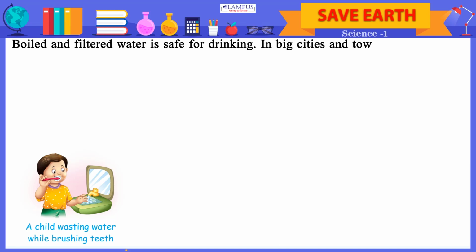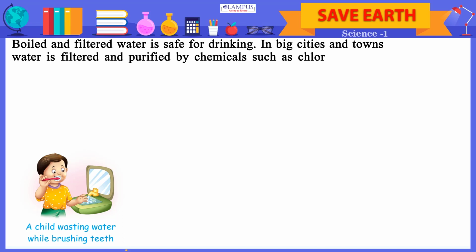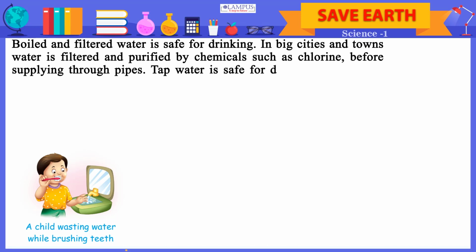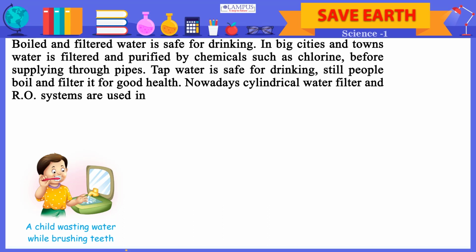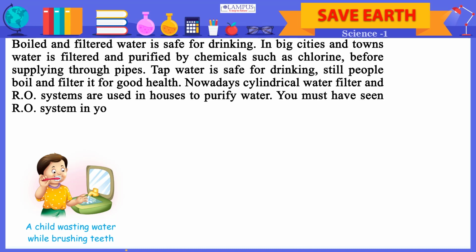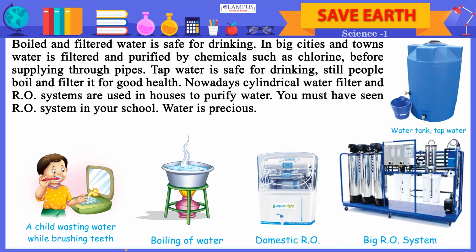In big cities and towns, water is filtered and purified by chemicals such as chlorine, before supplying through pipes. Tap water is safe for drinking, still people boil and filter it for good health. Nowadays cylindrical water filter and RO systems are used in houses to purify water. You must have seen RO system in your school. Water is precious. Water tank, tap water, boiling of water, domestic RO, big RO system.